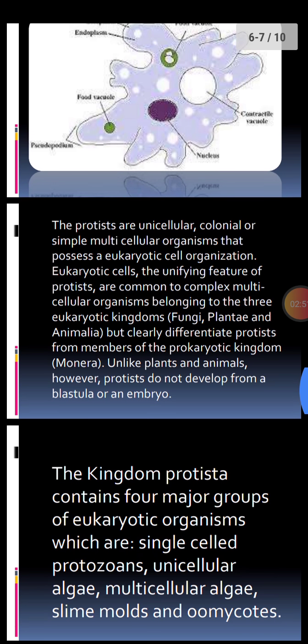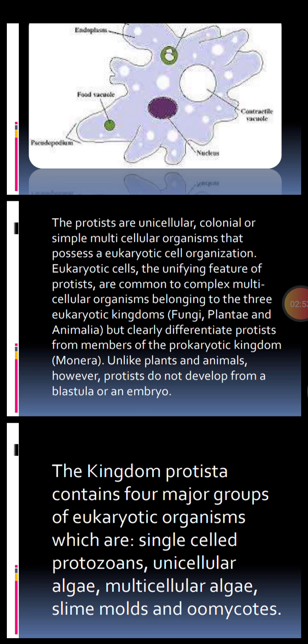Now, characteristics of protists. The protists are unicellular or colonial. They make colonies, or simple multicellular organisms that possess a eukaryotic cell organization.